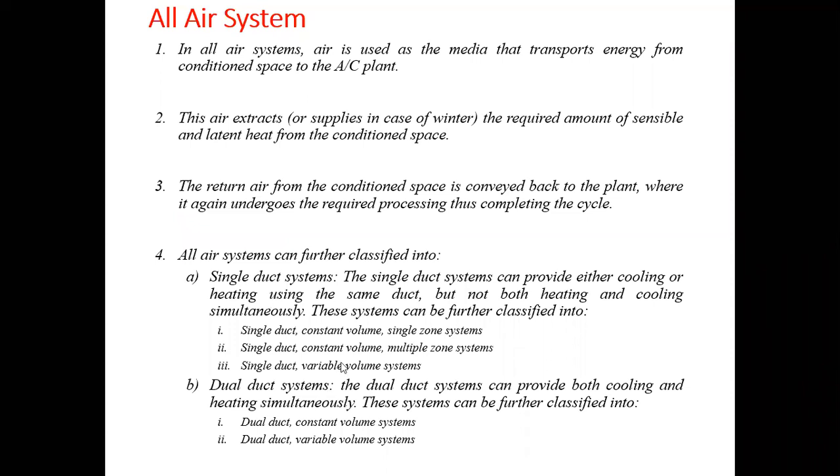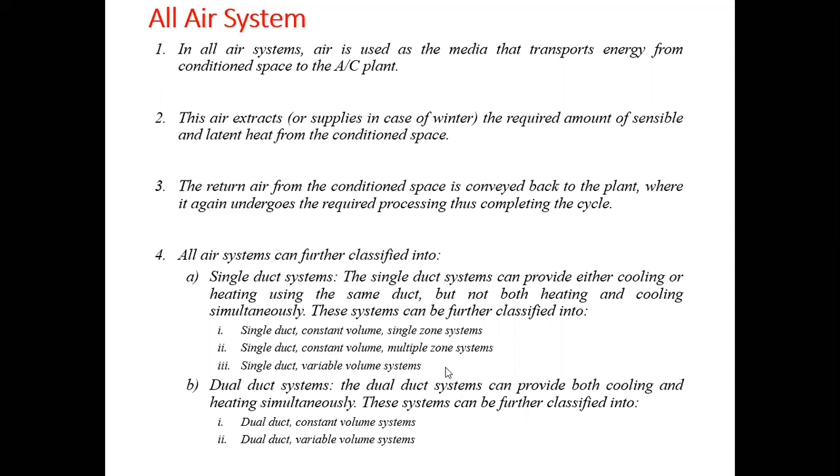These can be single duct systems and multiple duct systems. A single duct system might provide cooling or heating, and multiple duct systems might provide heating as well as cooling simultaneously. These are the different types of systems: single duct constant volume, single duct constant volume multiple zone system, and single duct variable volume system.